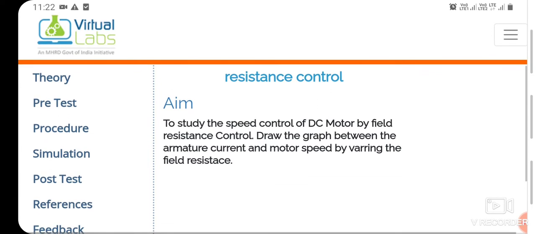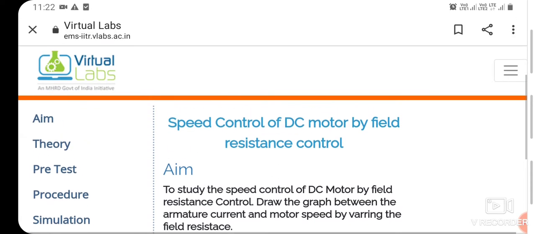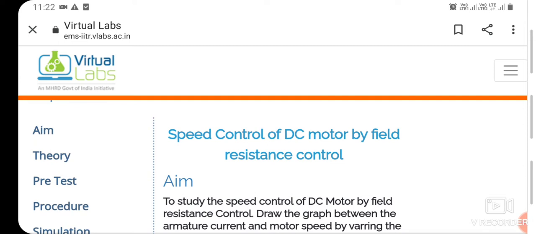You can see the aim and objective: to study the speed control of DC motor by field resistance control. Then draw the graph between the armature current and motor speed by varying the field resistance. As you can see, the main objective is speed control of DC motor by field resistance control.